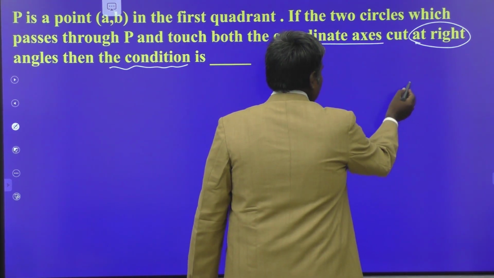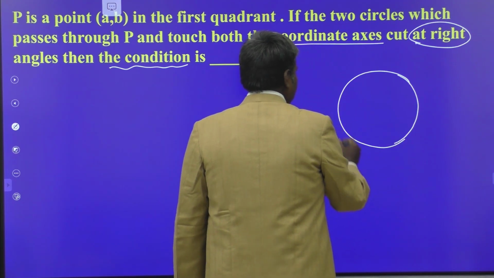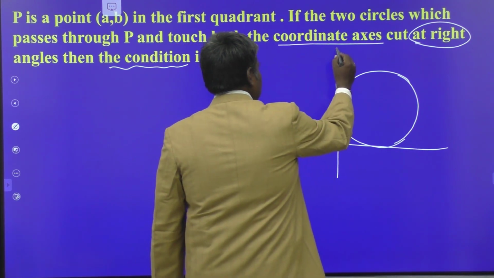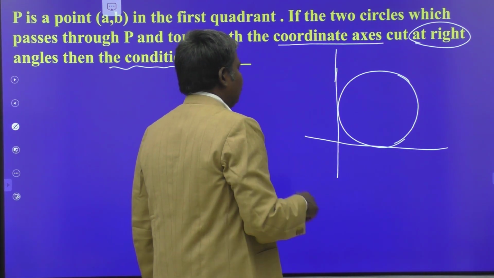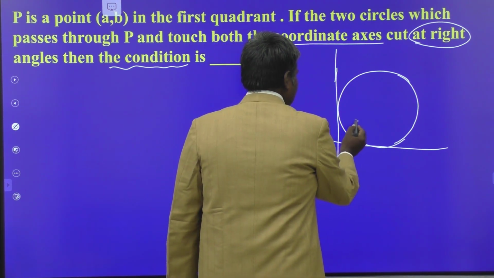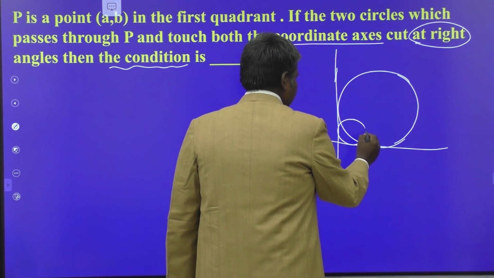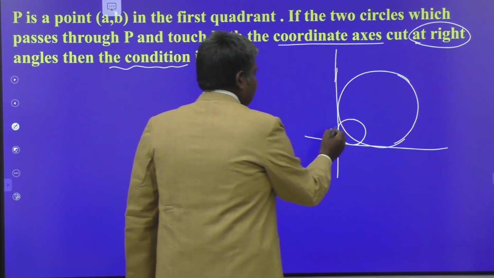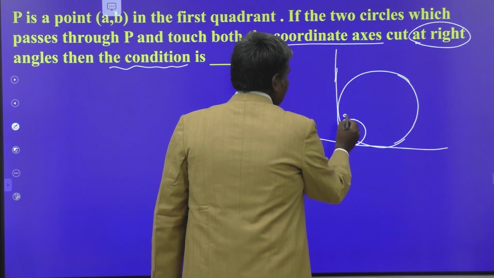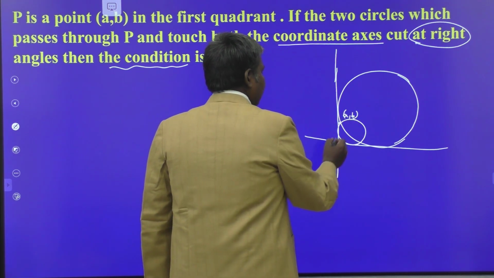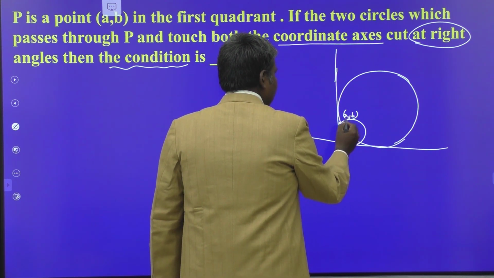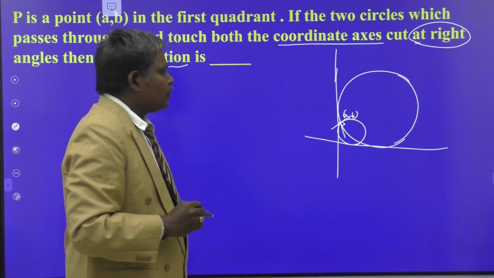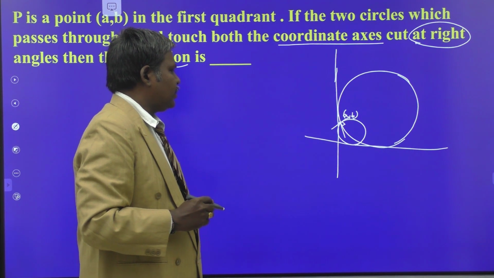See here, this is one of the circles touching both coordinate axes. Now we will draw another circle passing through (a, b) and touching both coordinate axes. Suppose this is another circle which also touches both coordinate axes, and the circle passes through (a, b). This is one of the points, and the angle between the two circles is given to you, that is 90 degrees. These are the conditions. Now we have to find the relation between a and b.